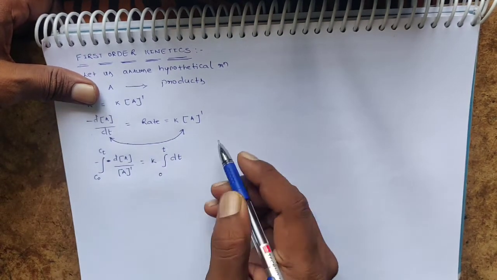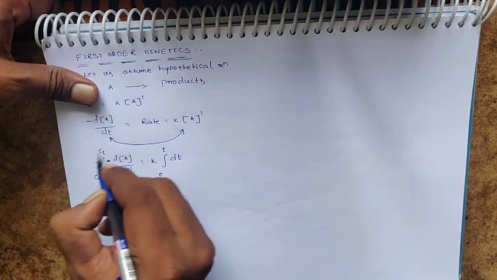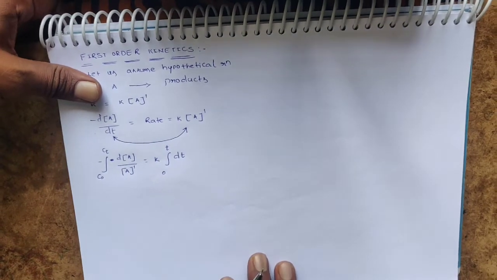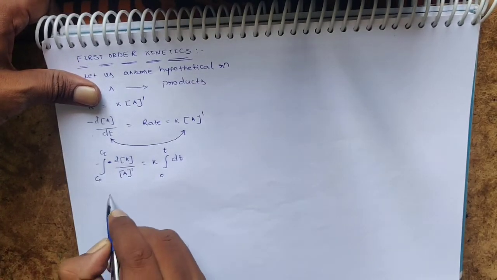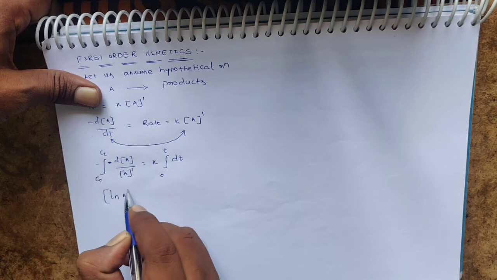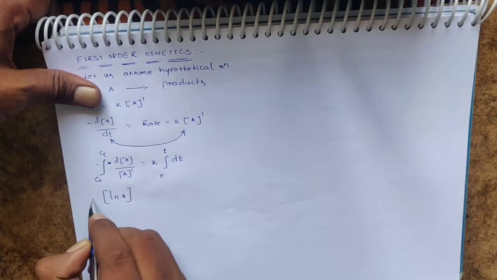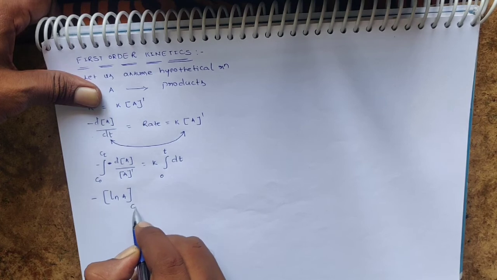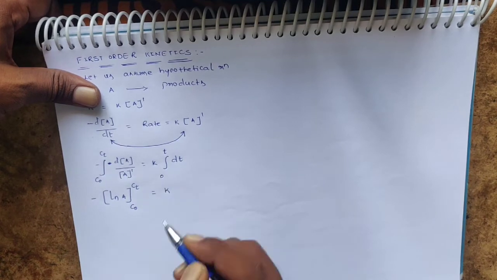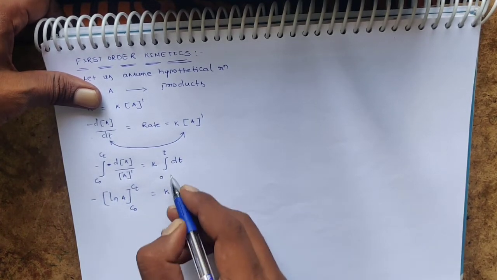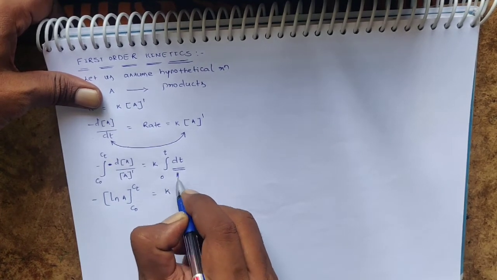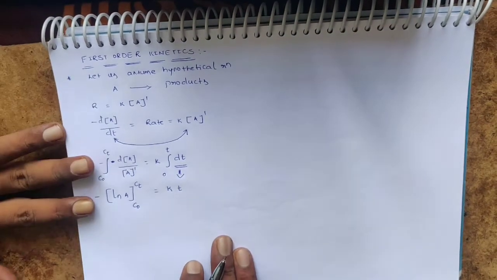So we know the integration formula: integration of delta A by A is nothing but ln A. Here minus is as usual. The limits are C0 to Ct, is equal to, it is not possible to integrate a constant. So integration of delta T is nothing but t.